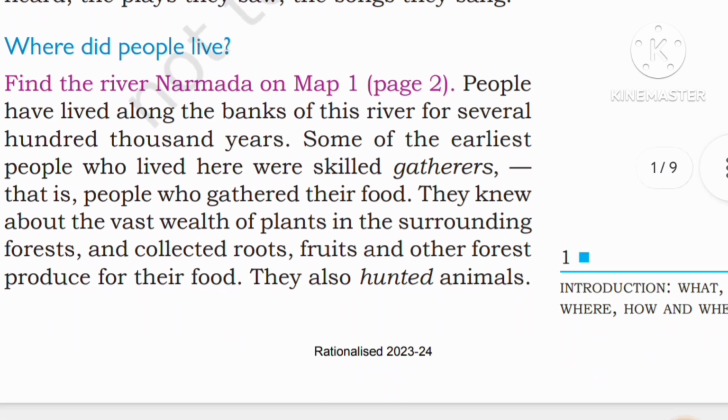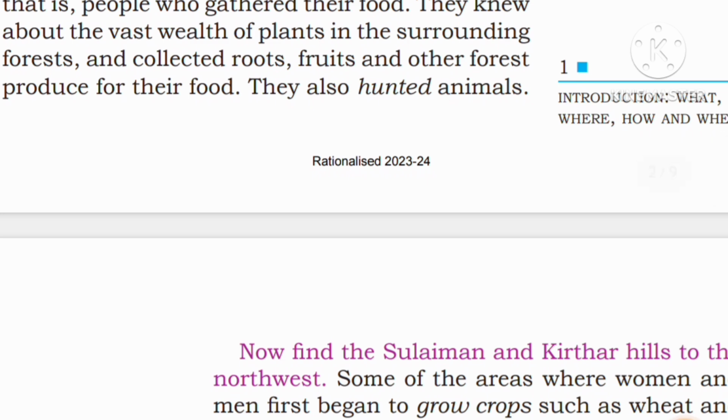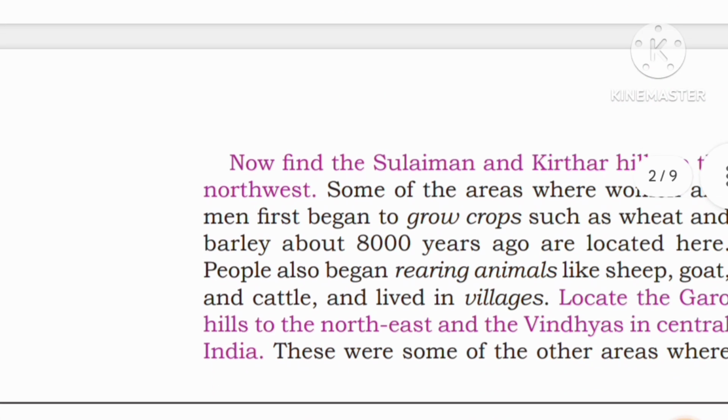Where did people live? Find the river Narmada on the map. People have lived along the bank of this river for several 100,000 years. Some of the earliest people who lived here were skilled gatherers, that is, people who gathered their food. They knew about the vast wealth of plants in their surroundings, forests, and collected roots, fruits, and other forest produce for their food. They also hunted animals.